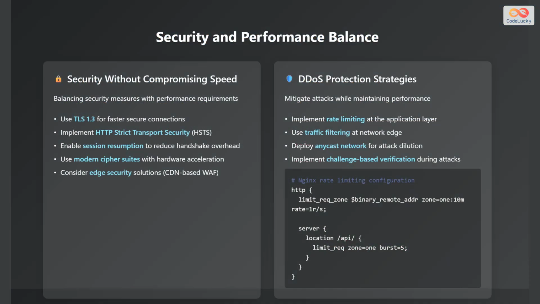Balancing security and performance is crucial for maintaining a robust and efficient network. Let's discuss security measures that don't compromise speed and DDoS protection strategies. There are methods to achieve security without compromising speed. First, use TLS version 1.3 for faster secure connections.